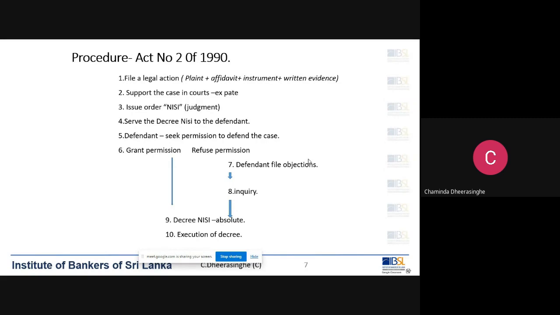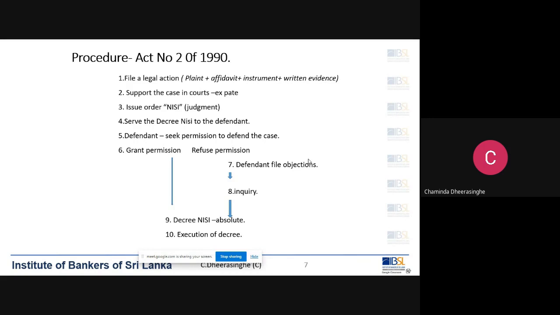Supporting the case means that he has to convince the judge, based on the plaint, affidavit, instrument, written agreement, and the evidence that we have annexed together with the plaint, that the amount that we have mentioned in our plaint is legally due to the bank or the institution, right?